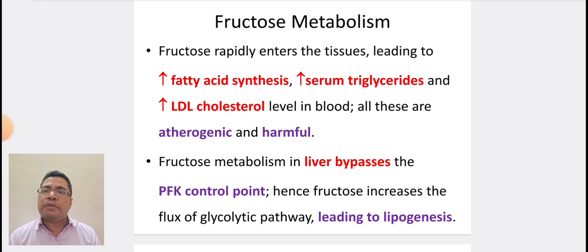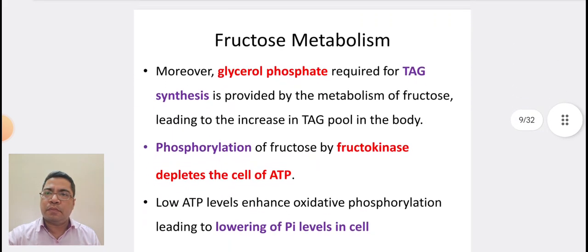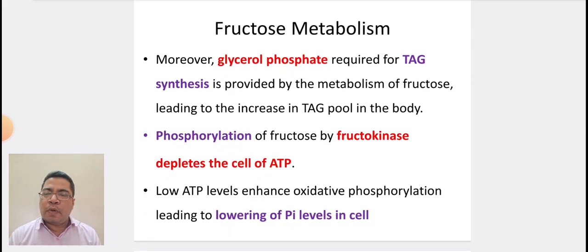Fructose metabolism in the liver bypasses the PFK control point. Hence, fructose increases the flux of glycolytic pathway leading to lipogenesis. Moreover, glycerol phosphate required for triacylglycerol synthesis is provided by the metabolism of fructose, leading to the increase in TAG pool in the body. Phosphorylation of fructose by fructokinase depends on the ATP of the cell.